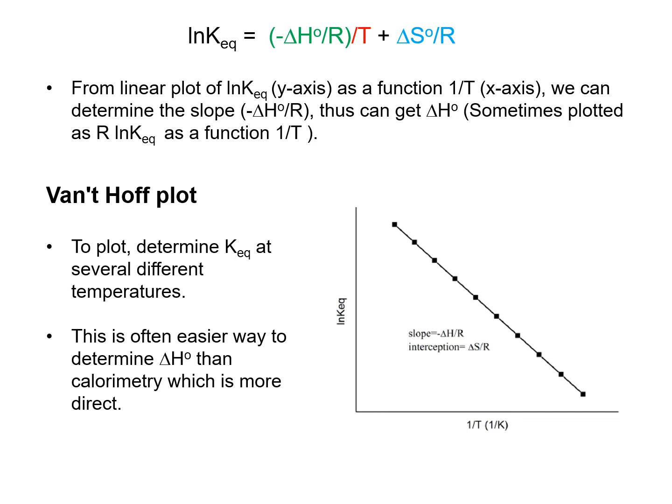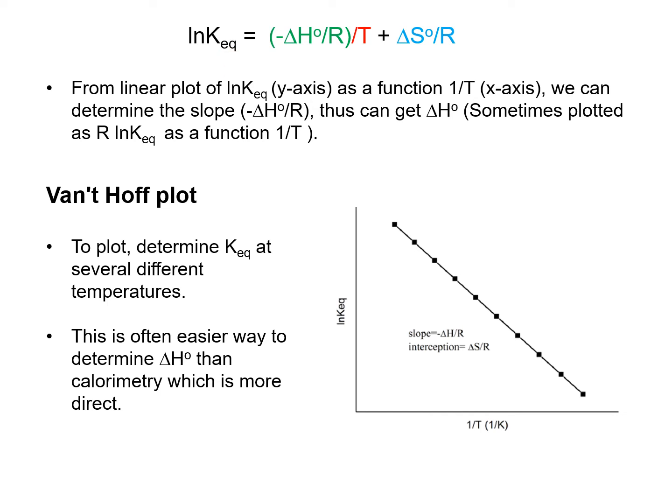Again, this is the expression to show the relationship between KEQ and delta H naught and also delta S naught. And from this linear plot of ln KEQ on the y-axis as a function of 1 over T on the x-axis, you can determine the slope here, which is the coefficient of the x variable, as minus delta H naught divided by R. And from here, you can get the delta H naught by putting in the unknown value for the KEQ.